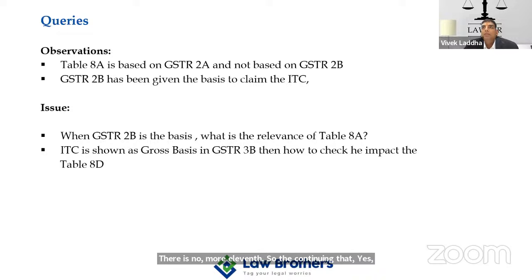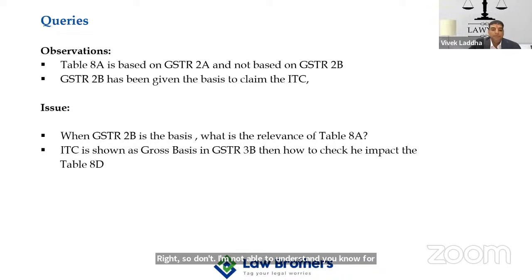Because I see that the annual return is being taken as a basis for the purpose of assessment, and when 2B has been given a place, there's no meaning in asking for the reconciliation. And you see that Section 61 notices, DRC, or Section 73 or 74 notices have been issued on the basis of the difference shown in Table 8D, right? I'm not able to understand for what purpose they are asking you to furnish Table 8.